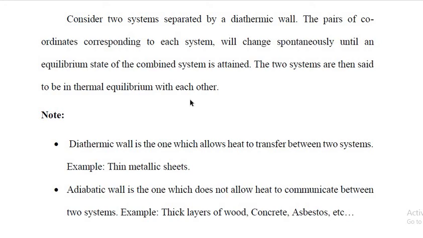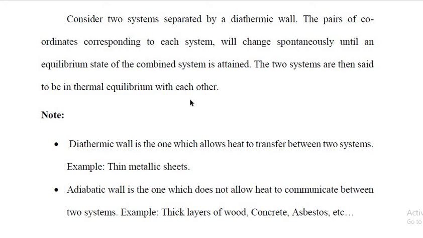So consider two systems with two sets of coordinates, like pressure and volume P1 V1, and P2 V2. In one system, if the pressure and volume change, the second system will automatically change itself so that an equilibrium is maintained between the two systems.